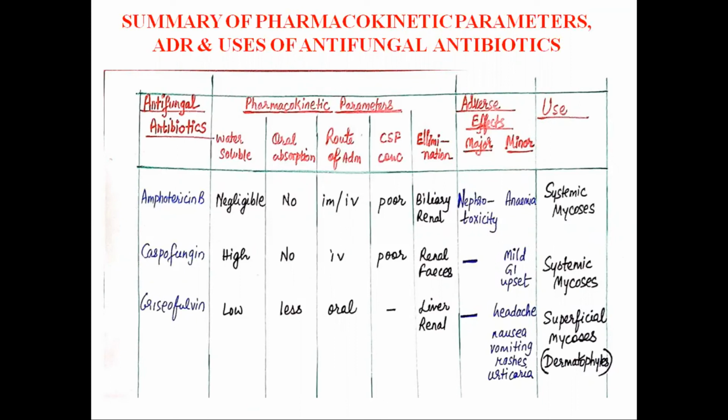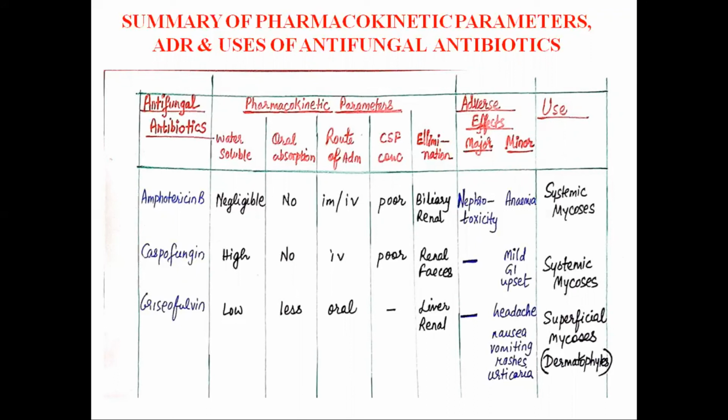Its CSF concentration is poor, adverse effects are mild gastrointestinal upset, and it is also used for systemic mycosis. Again, here the T half is not mentioned, but we know very well that caspofungin has a T half of 10 hours, micafungin 12 to 15 hours, and anidulafungin has the longest T half of 36 hours.